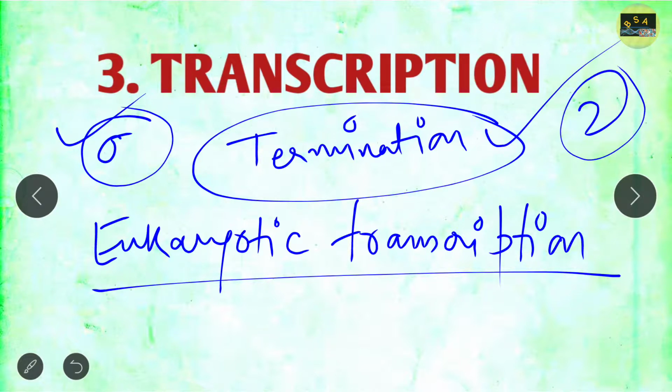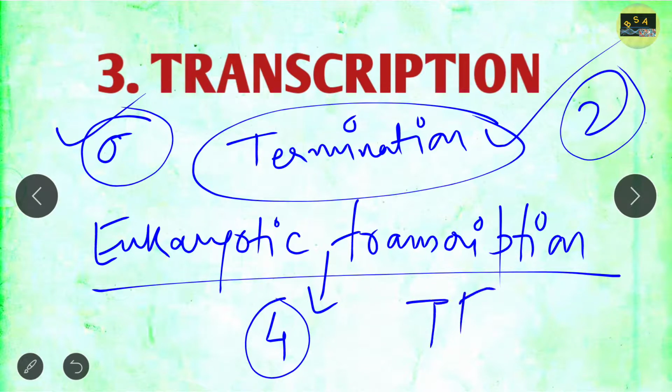But from eukaryotic transcription you are going to get a 4 marks question, or it may be 2 marks, but there are more chances of 4 marks. So here you should note down the role of Pol 1, Pol 2, Pol 3, and remember alpha-amanitin sensitivity. They have continuously asked questions about this many times. It's a very simple question, so you may get it. Apart from that, you should note down the transcription factors, what are the roles and functions of all the transcription factors.